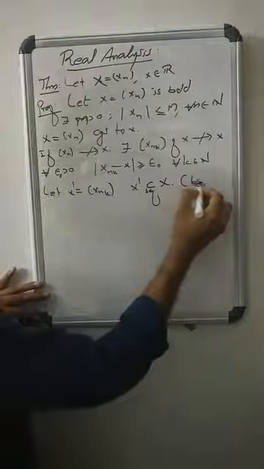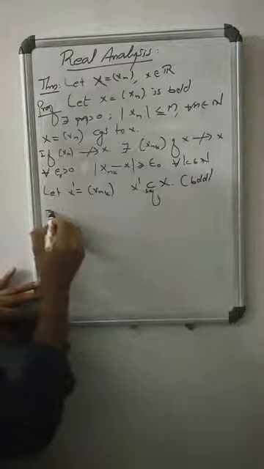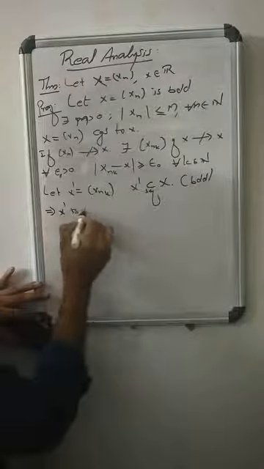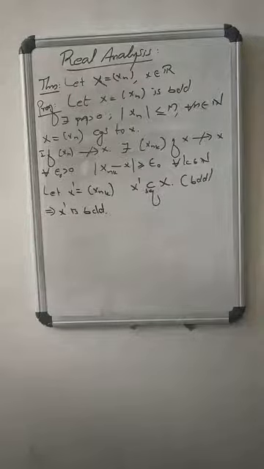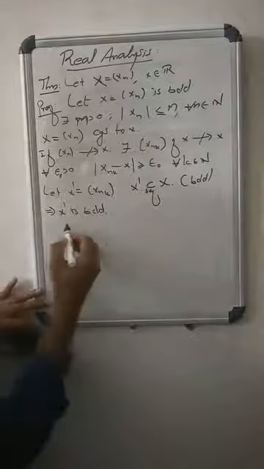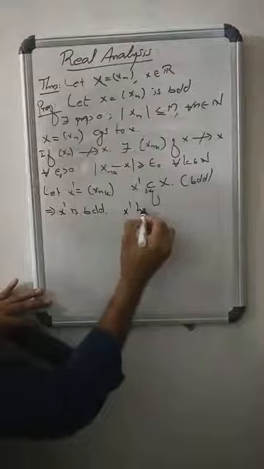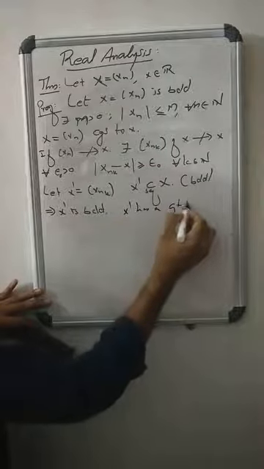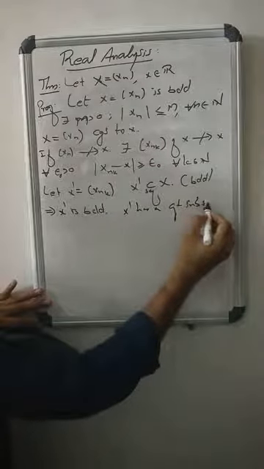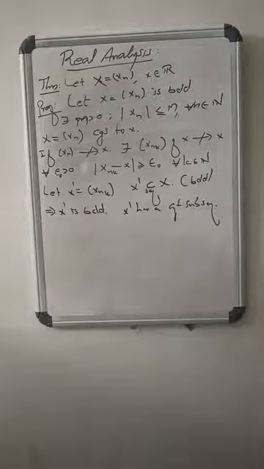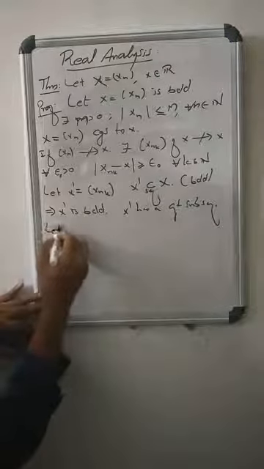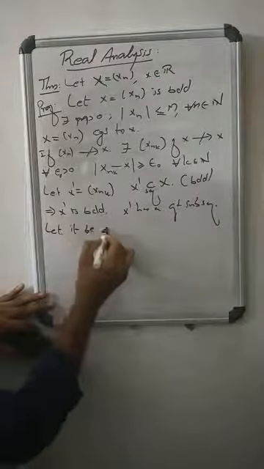But x is bounded. Since x is bounded, we know that x dash is bounded. When x is bounded, x dash is bounded. Therefore, x dash has a convergent subsequence by the monotone subsequence theorem. Let it be x2 dash.